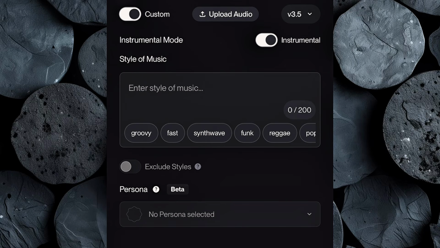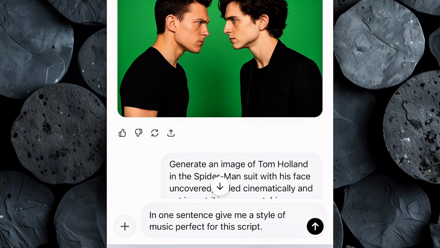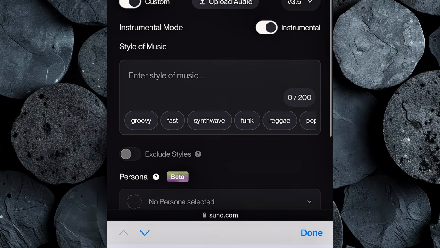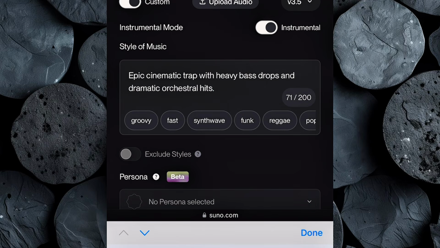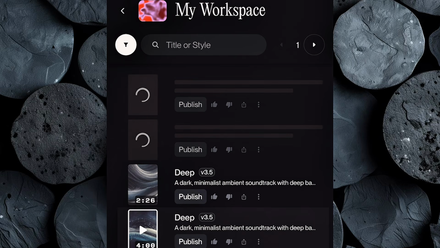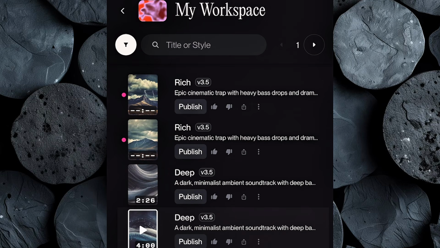Now to get the perfect style of music for your script, go back into ChatGPT and ask it to give you a style of music perfect for this script. Then click enter, and in seconds, ChatGPT will suggest a fitting style of music for your video. Copy that style, return to Suno and paste it into the music style box, give your track a title, and hit create. Suno will instantly produce 2 instrumental tracks based on your request.